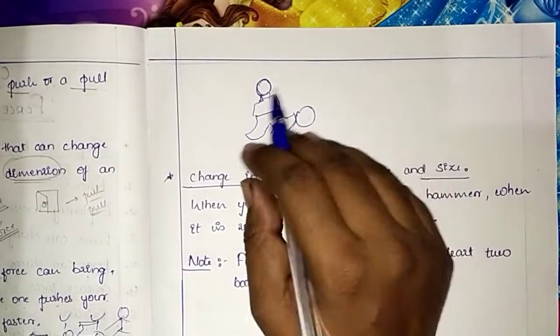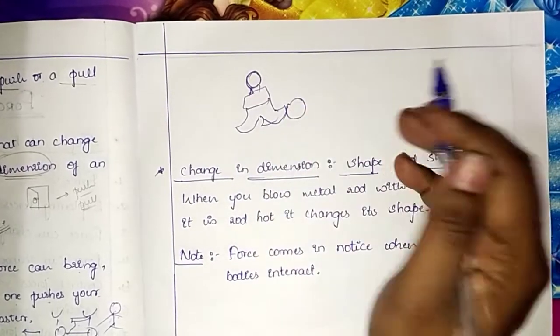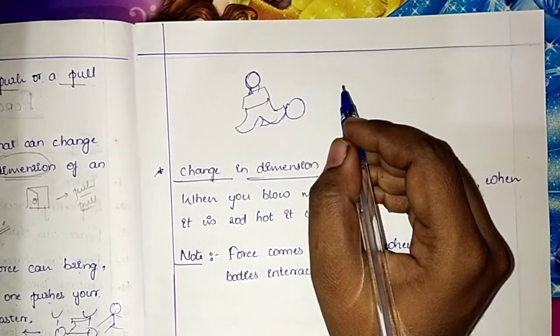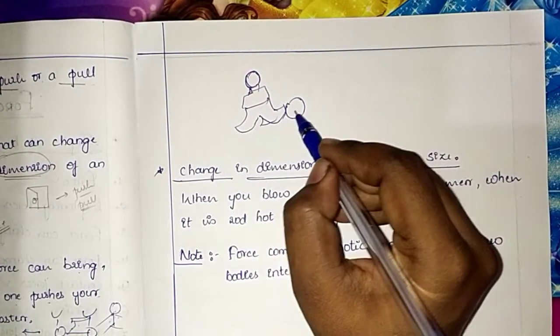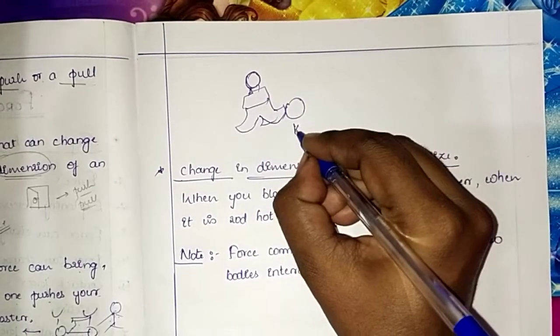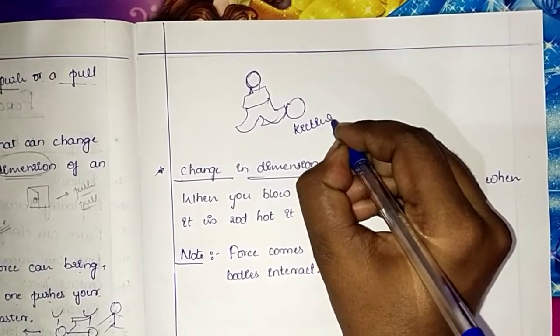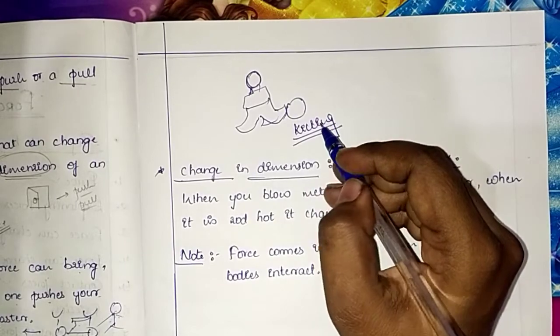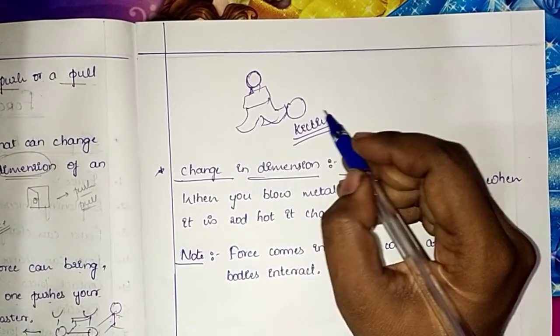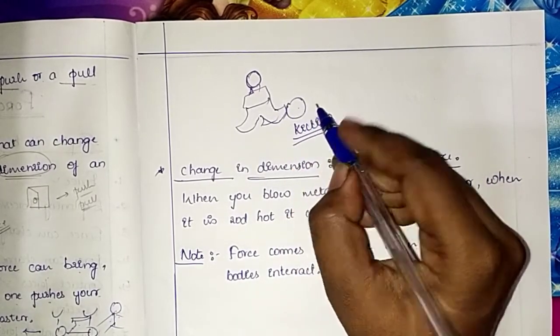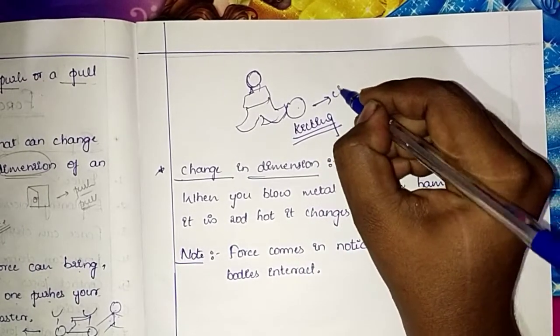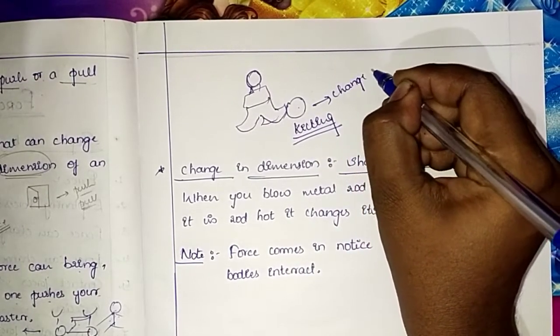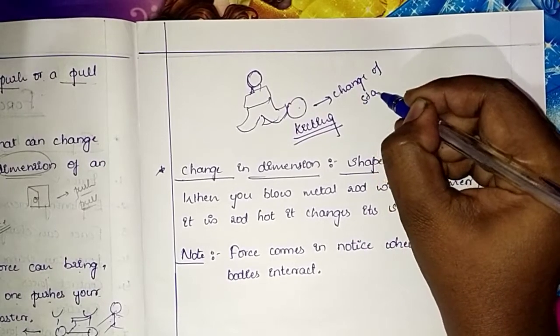When he kicks the ball, I'm not so good at drawing, please do take away of your time. Okay, then a boy is kicking the ball, which means he is changing the state of the body. The ball will be at rest. He is kicking the ball, meaning the change of state of body is taking place.